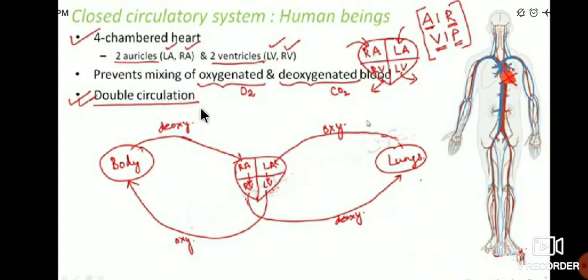So in the human body there is double circulation for the transportation of oxygenated and deoxygenated blood. Oxygenated blood is circulated through the red colored part, and the two colors are separated, blue and red. In the red one oxygenated blood is circulated, and in the blue one the deoxygenated blood moves. See here how it works.